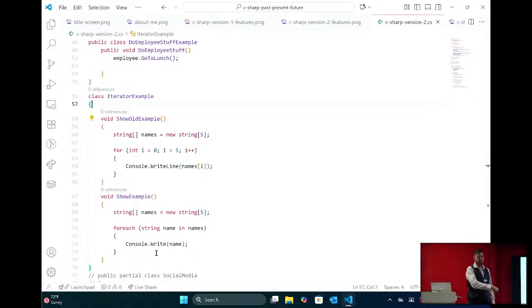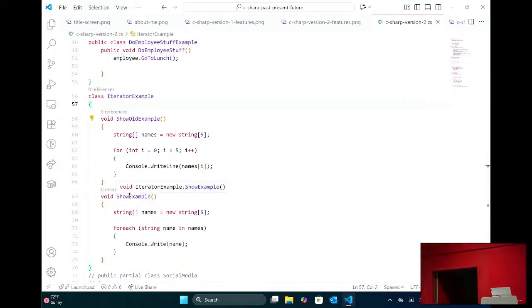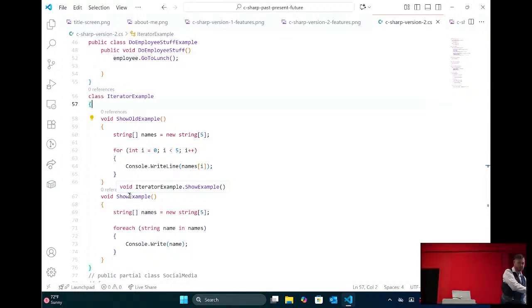So what does this do? Why is this better? Now this is a simple example, right? But there is a lot of room for error in the old way, a lot of room for bugs. Iterators eliminate a whole class of bugs. It's also more readable. You get a lot more meaning in the code that you're writing. And we're going to see a lot more of that going forward.